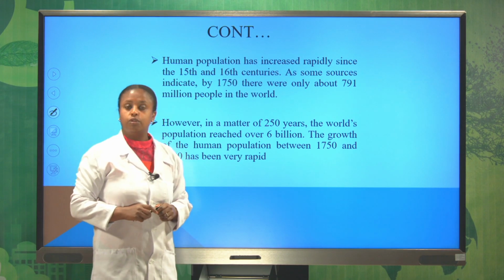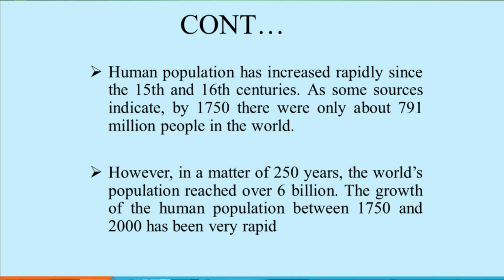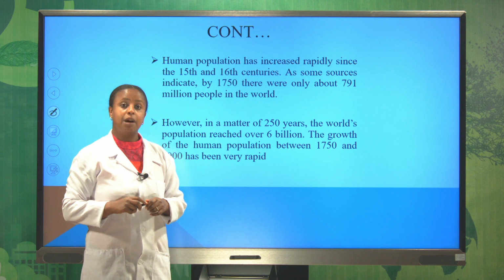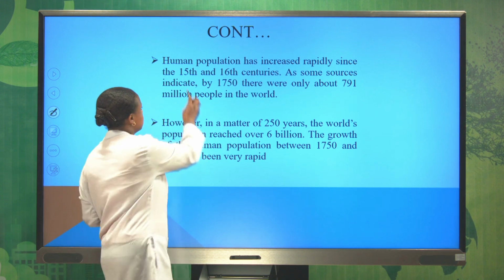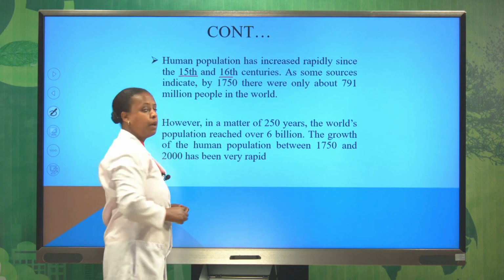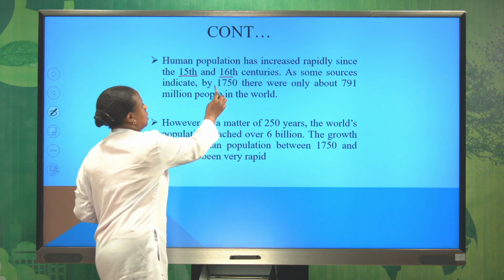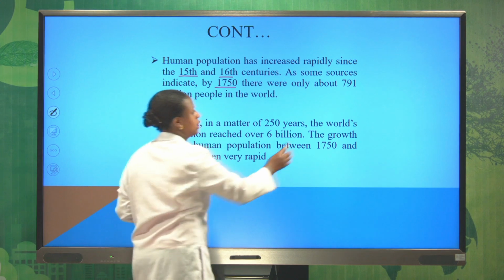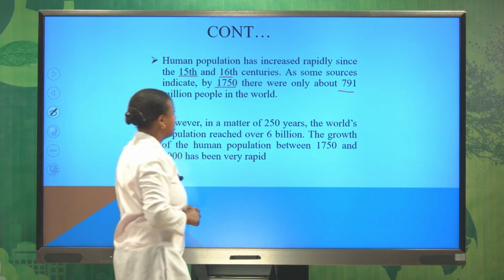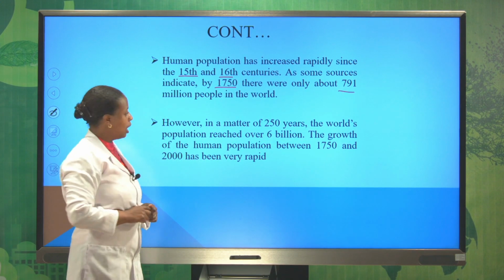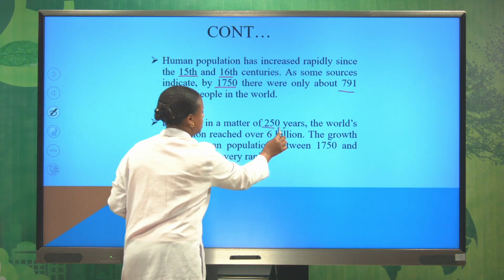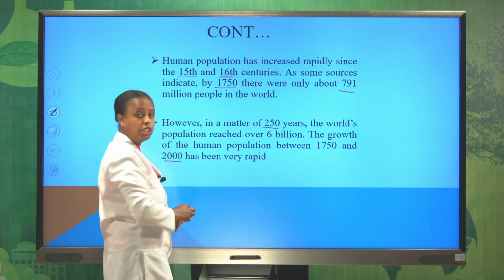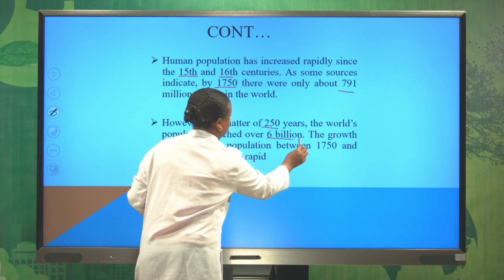Now let us see the historical development of human population. Human population increased from time to time, especially human population rapidly increased since the 15th and 16th century. By 1750, the total number of human population was 791 million people, but after 250 years, which means by 2000, it reached 6 billion.